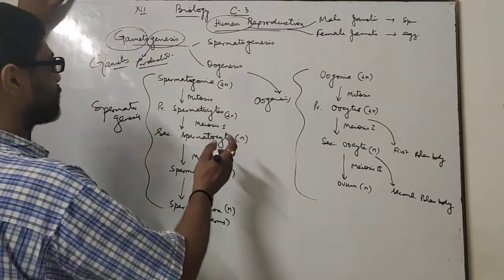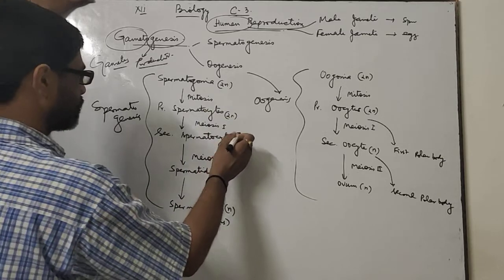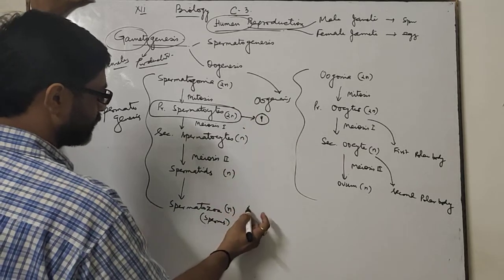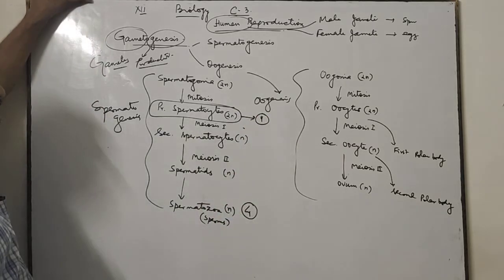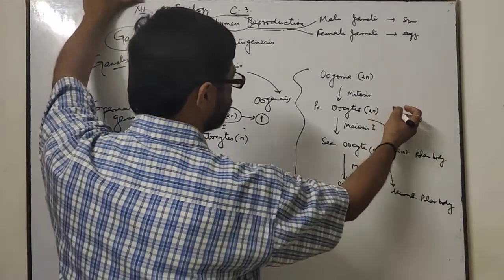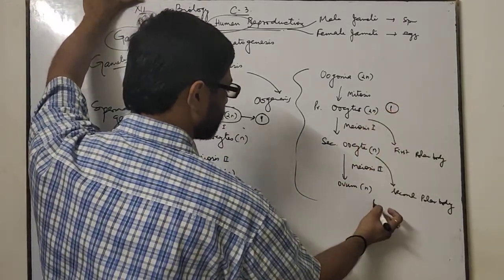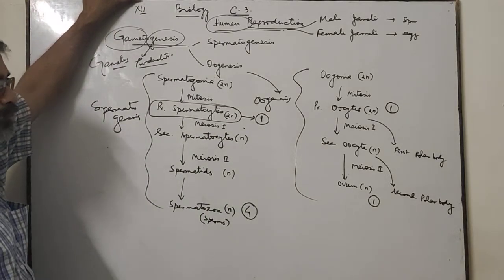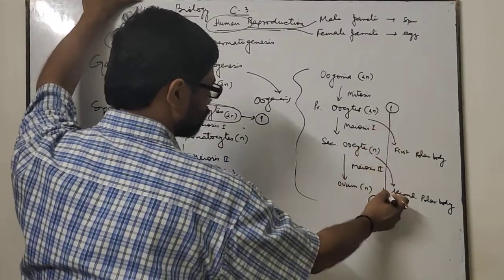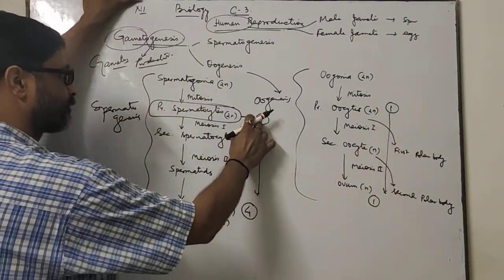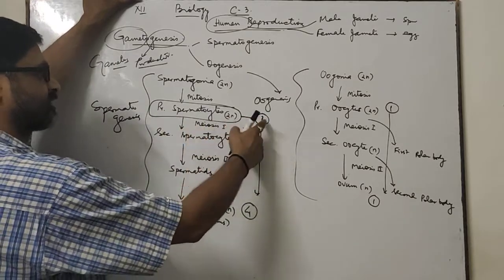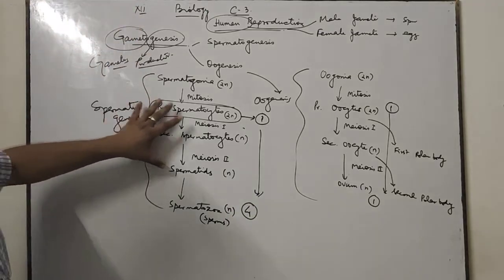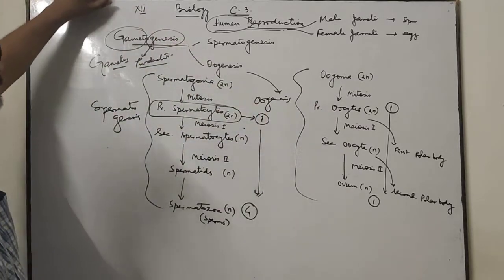Means here keep in mind that one primary spermatocyte produces 4 sperms. But here one primary oocyte produces only 1 ovum. Not 4 ova eggs are produced. It gives 1 to 1. Here 1 to 4. One primary spermatocyte produces 4 sperms. This is the process of spermatogenesis. This is the process of oogenesis.